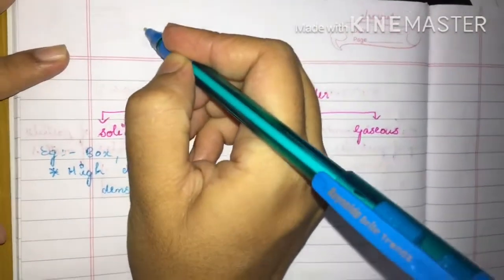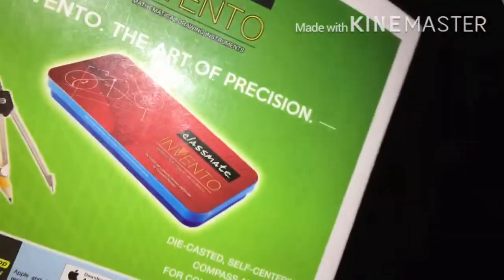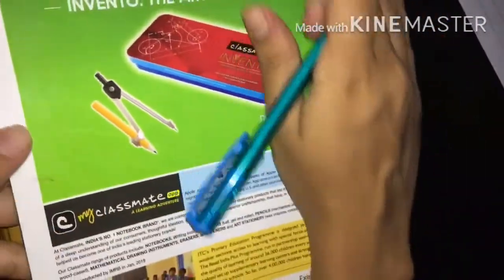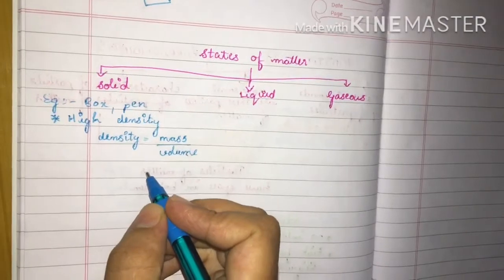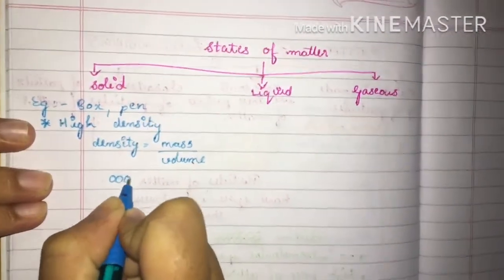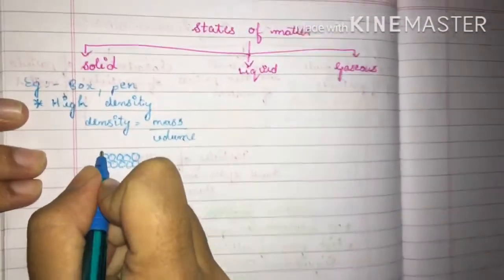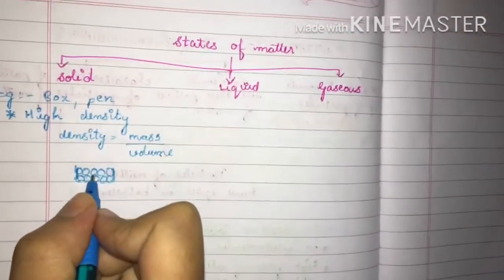For example, this book will have a definite mass and occupy a definite volume. In a solid the atoms are very tightly packed, so per unit volume there will be a large number of atoms, so density will be high in the case of solid.